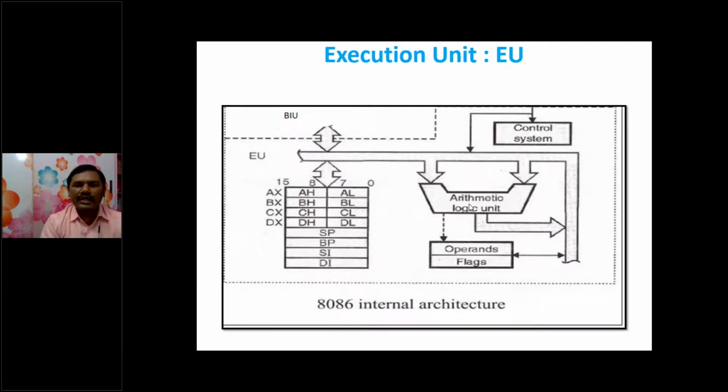This execution unit has an arithmetic and logical unit. If it sees that it is an arithmetic operation or a logical operation, it performs the arithmetic and logical operations by storing the data in the AX, BX, CX, and DX registers, which are called general purpose registers.